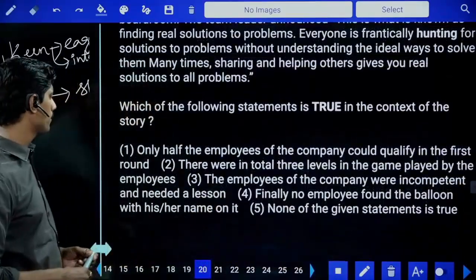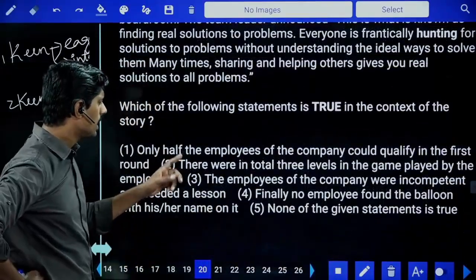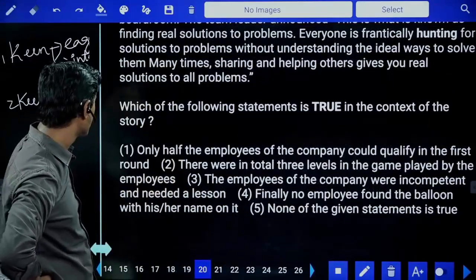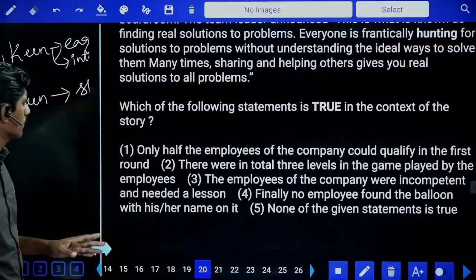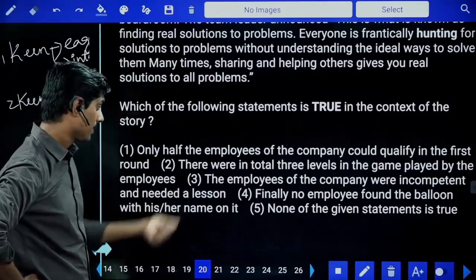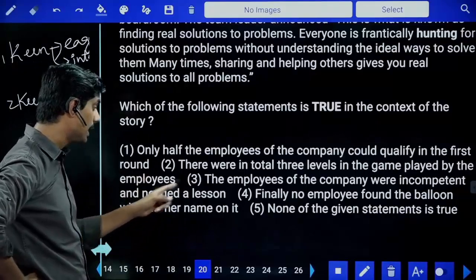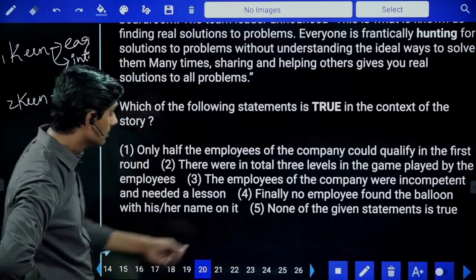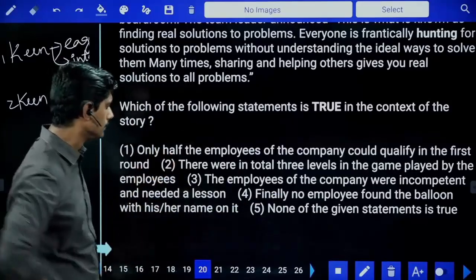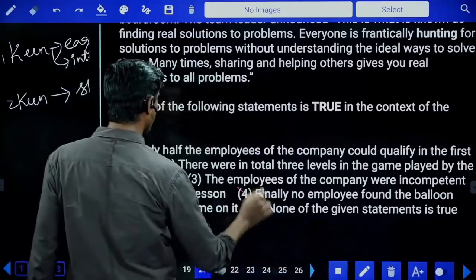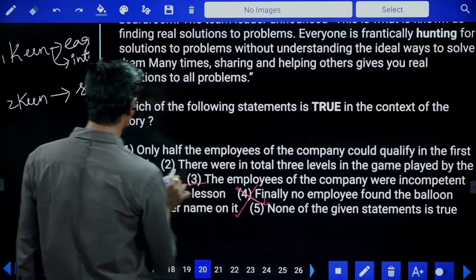True in the context of the passage. Only half of the employees of the company could qualify in the first round. Maybe. There were in total 3 levels in the game played by the employees. Maybe. The employees of the company were incompetent and needed a lesson. Yes, they needed a lesson. Finally, no employee found the ball with his or her name. No, they found. Fourth అయితే definitely కాదు. So answer 1, 2, 3.